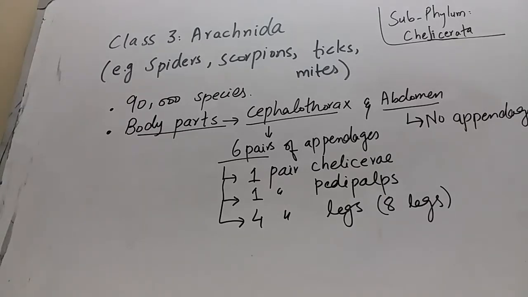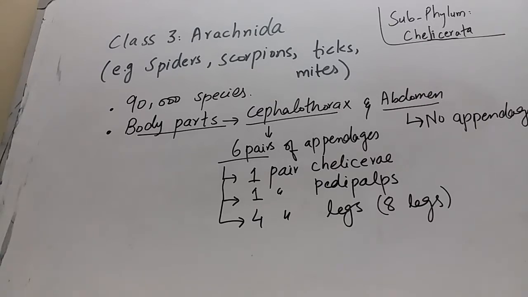And next are their body parts. The body is divisible into two parts. The head and thorax are fused, forming the cephalothorax, and the second part is the abdomen. The cephalothorax contains 6 pairs of appendages, while the abdomen has no appendages.